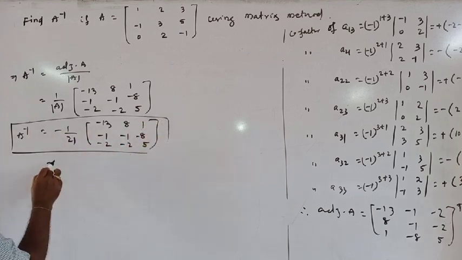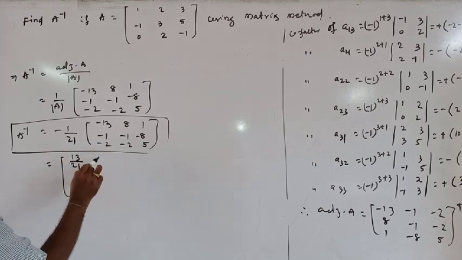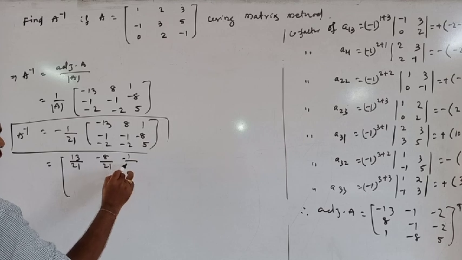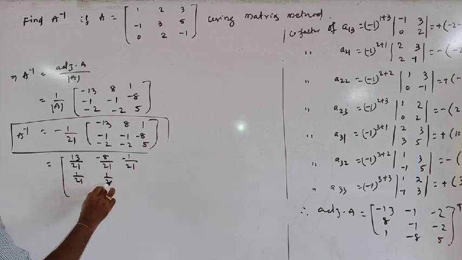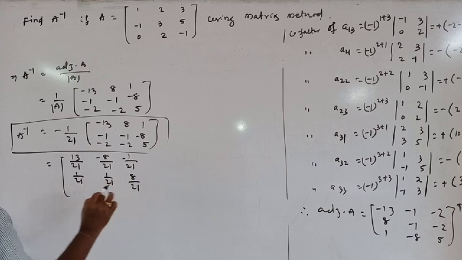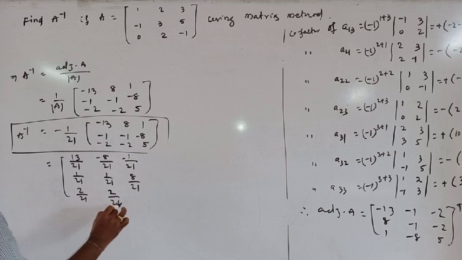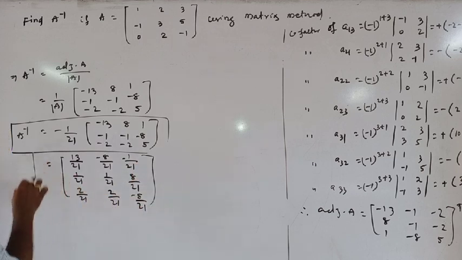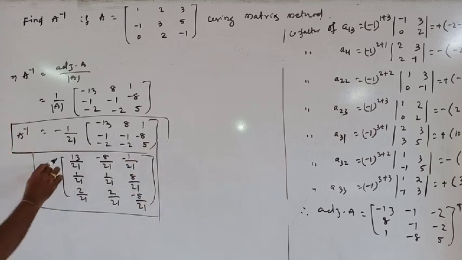Or you can write also 13 by 21, minus 8 by 21, minus 1 by 21, 1 by 21, 1 by 21, 8 by 21, 2 by 21, 2 by 21, minus 5 by 21. This is the inverse of A using matrix method.